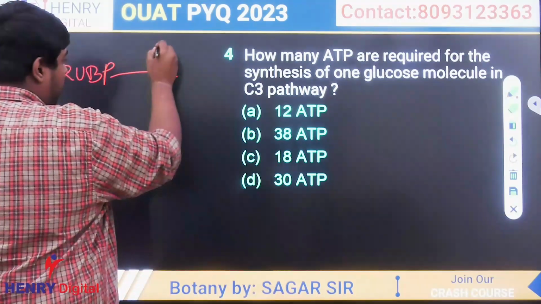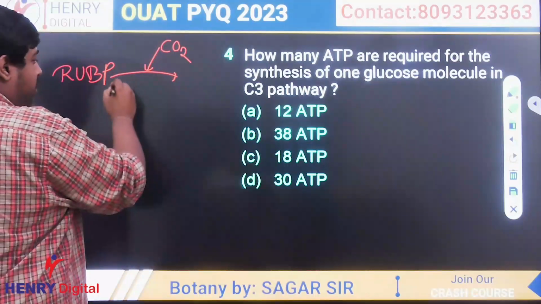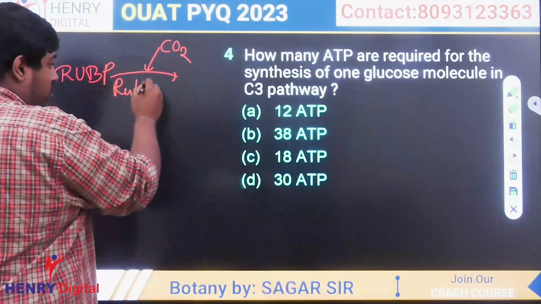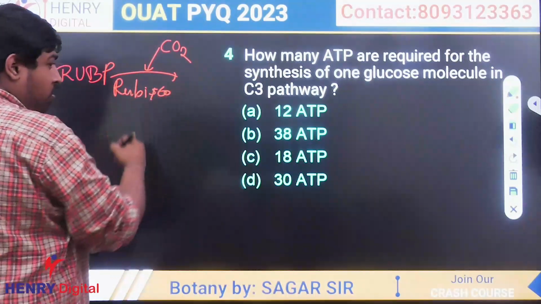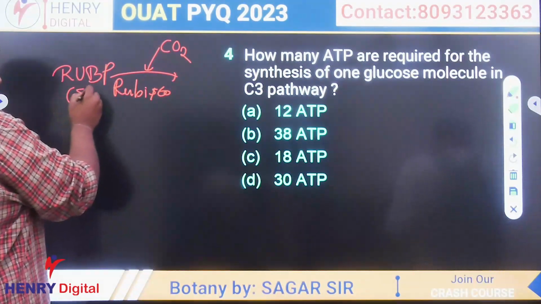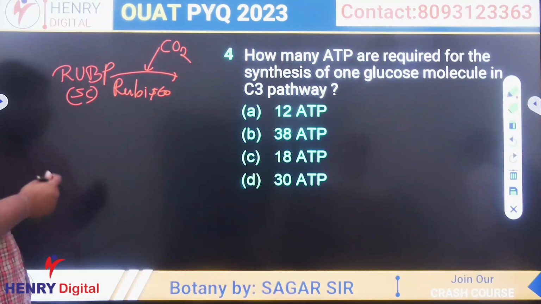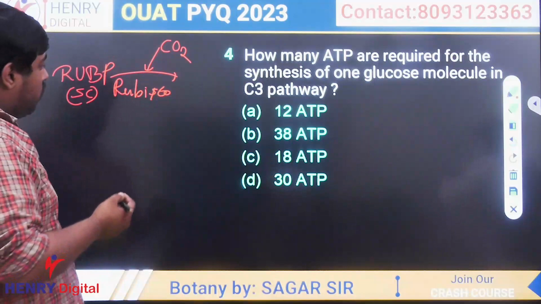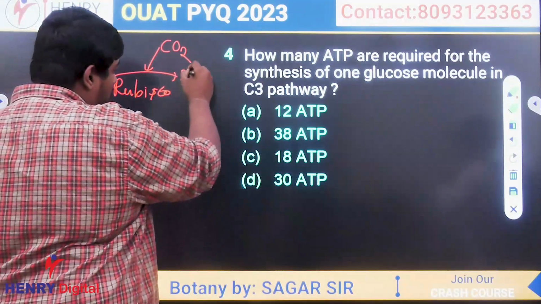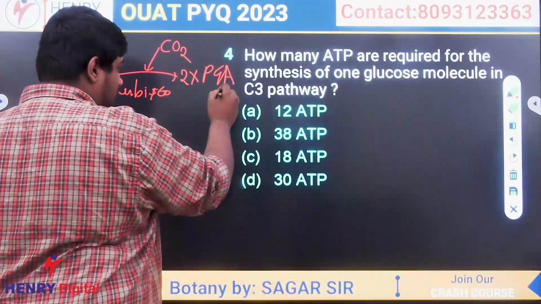When it receives carbon dioxide, there will be a carboxylation reaction in presence of the enzyme RuBisCO. It is a 5 carbon compound, and when it absorbs one carbon dioxide, it breaks down into 2 three-carbon compounds called phosphoglyceric acid. Clear?